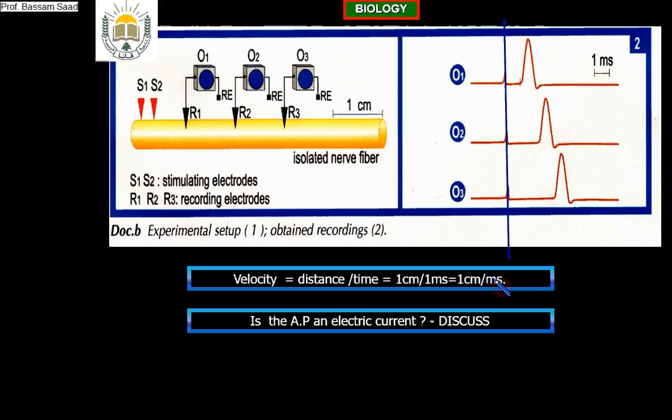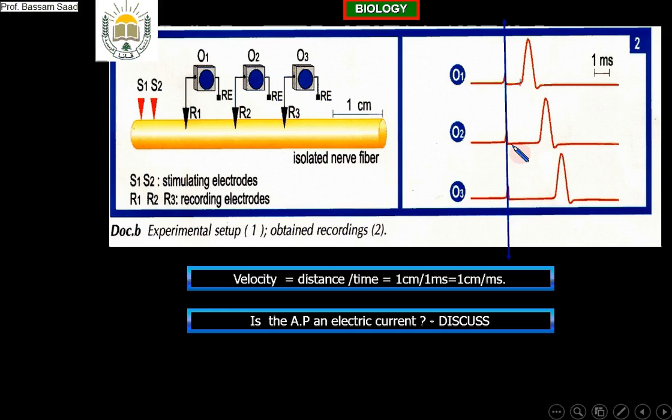For this reason the signal of stimulation was obtained at the same time for the three oscilloscopes, while the recording of the action potential is not at the same time. They take more time because it is slower, very slow with respect to the speed of the electric current. This is the first idea why the action potential is not an electric current. The second thing, very important,